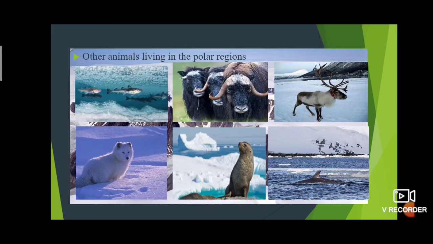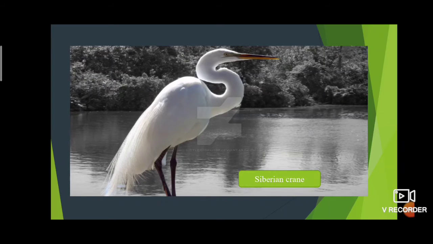Here is one bird, the Siberian crane, that comes from Siberia to places like Bharatpur in Rajasthan and Sultanpur in Haryana, and some wetlands of the northeast and some other parts of India. These birds are also present in the polar region.